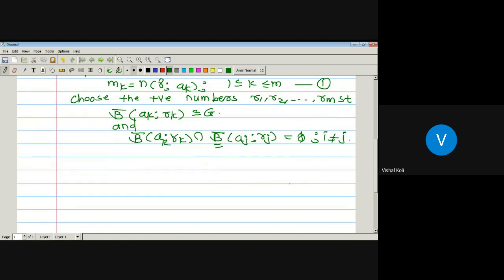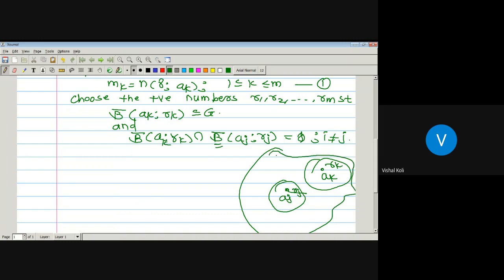Suppose here somewhere is our a_j with radius r_j, then a_k is somewhere here with radius r_k. Now this intersection, if we take, will be our total set G. In between, this will be a closed disk with center at a_k and radius r_k, and this will be a disk with center a_j and radius r_j.